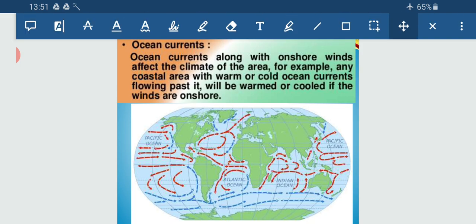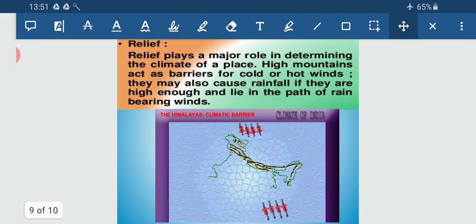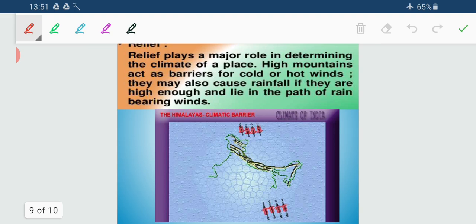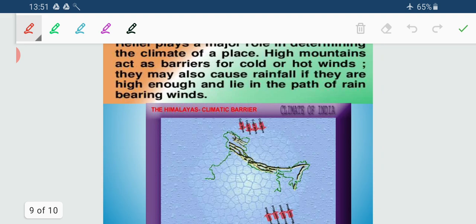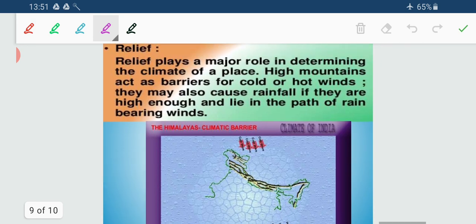Now the last climatic control is the relief feature. Now you can see the map of India. This is our mountainous part. This entirely is the Himalayan mountains, which we studied in the previous chapter.